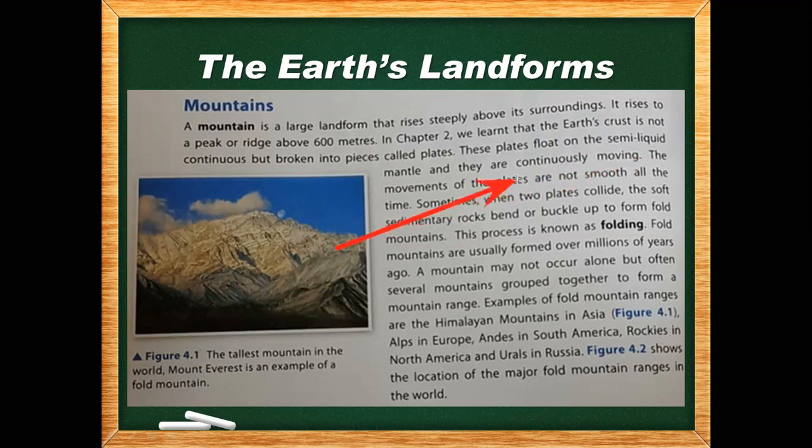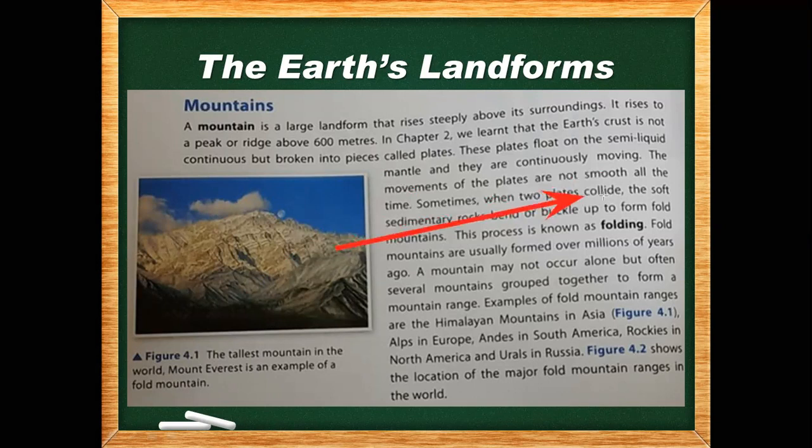The movements of these plates are not smooth. The movement of a car is smooth, because when we are moving in a car, we are in a relaxed position, but the movement of these plates is not smooth all the time. Sometimes they are smooth and sometimes not. Sometimes two plates collide, which means two plates crash into each other.